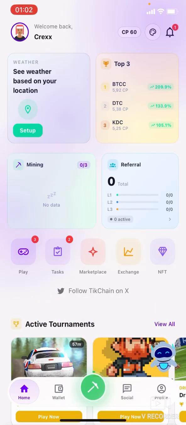If you've been mining on the TIKCHAIN application, this is an application you should have. You must use this so that you can also be part of the ecosystem. Your activities are going to help build this ecosystem, and it's also going to help you boost whatever you have mined on this project. It's as simple as that, guys. But remember, all we are doing here is completely free of charge. We are not paying a dime for it. You are just going to take your time to use this application, and it's your engagement that matters.